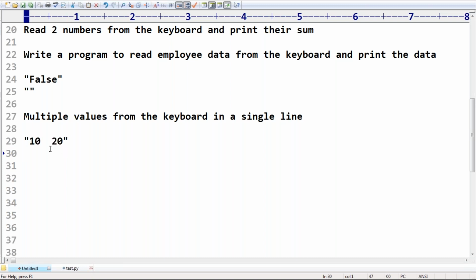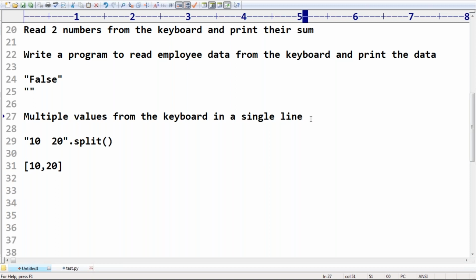Now, because these two things are separated with a space, remember this: if they are separated with a space, just call split. What is the function? Split. Observe, if I call split, these things will be converted into a list of 2 values. Remember that internal functionality.